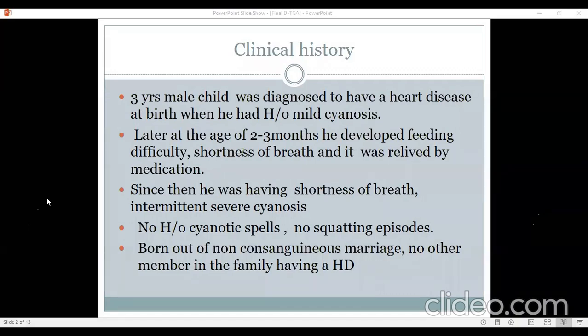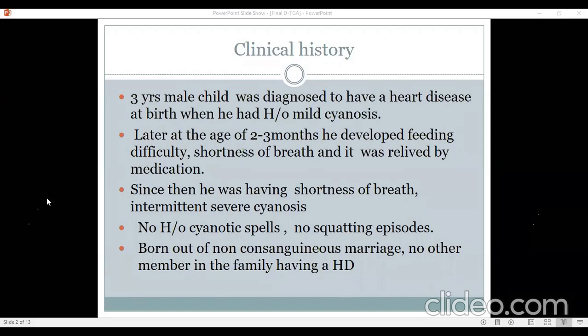No, please go ahead, madam. So all cases of transposition will not present with cyanosis. It depends whether we are dealing with transposition of great arteries with no VSD and no sizable PDA. Usually we call it TGA IVS, that means transposition of great arteries intact ventricular septum. These are the patients who predominantly present with cyanosis right at birth or within a day or two of birth when the PDA starts to close.